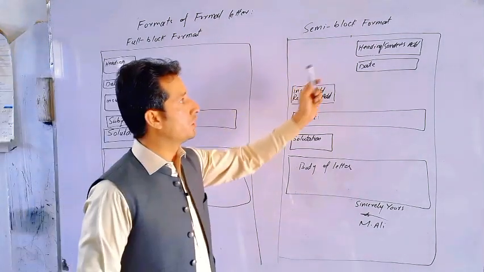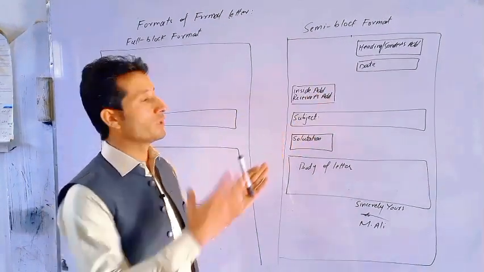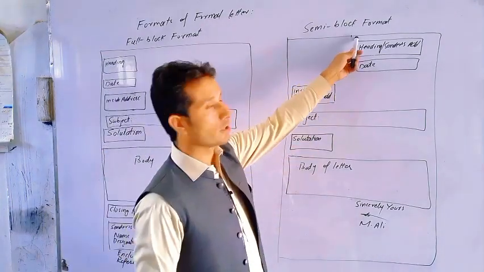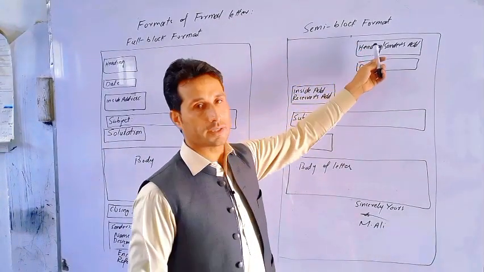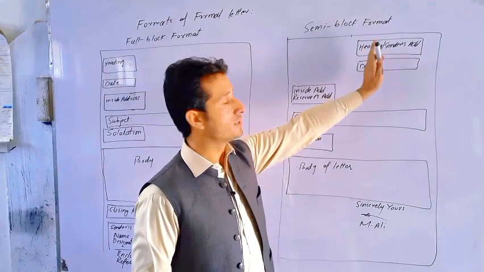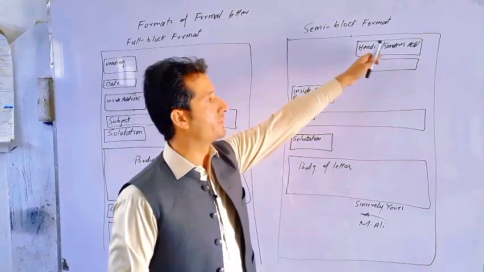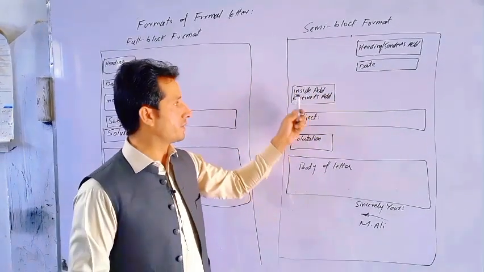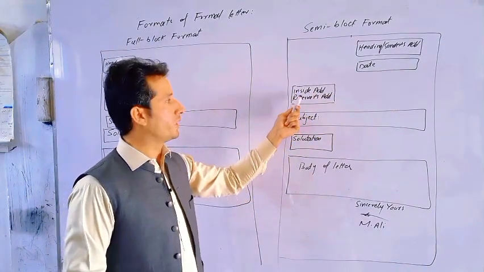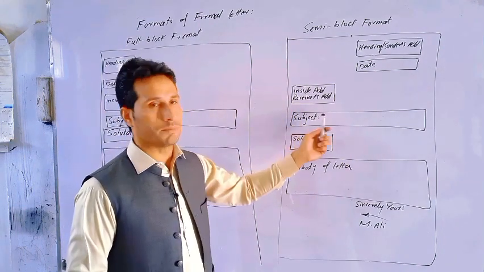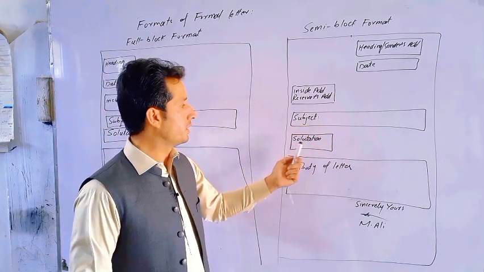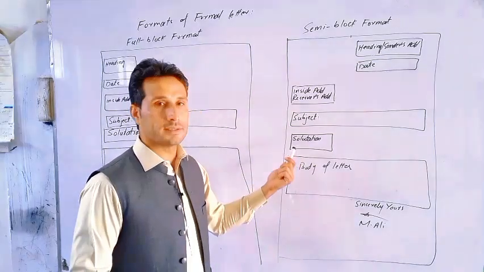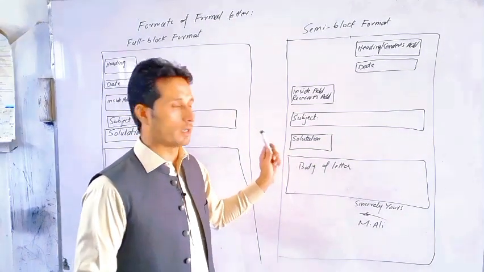In semi block we move certain parts of the letter to the right of the center. Like this is the center of the page, so the heading or sender address goes to the right of the center. Then the date, below the sender address, we put the date, and the inside address or receiver's address is to the left, we write it on the left side. Then the subject also begins from the left side. Then the salutation, greetings, etc., we write on the left side.